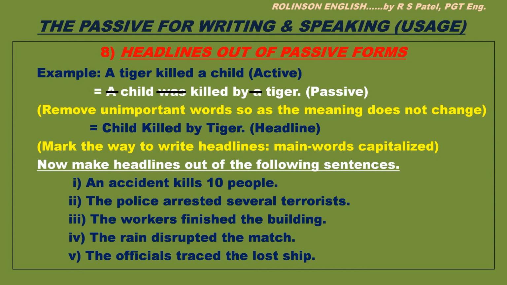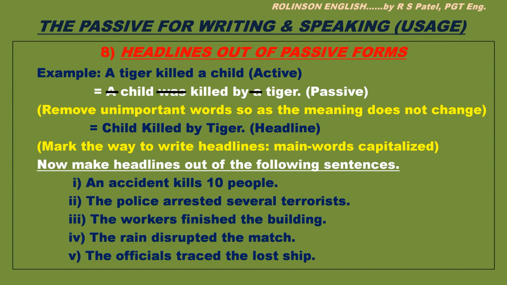Yeah, in accident only. Second, the police arrested several terrorists. Heading: several terrorists arrested. Third, the workers finished the building. Heading is the building finished. Fourth, the rain disrupted the match.